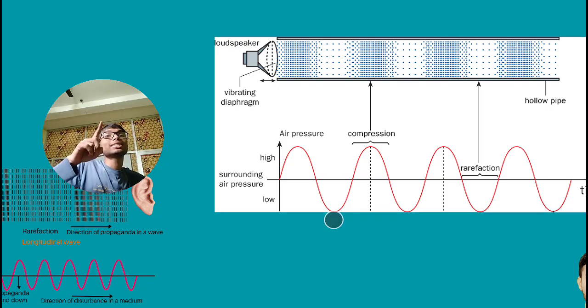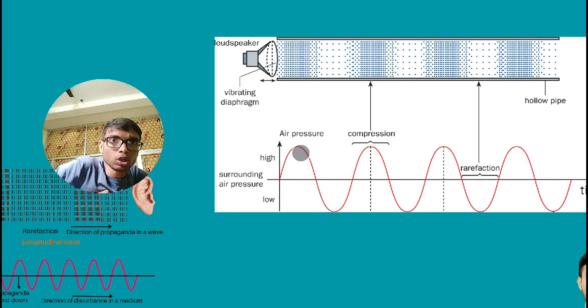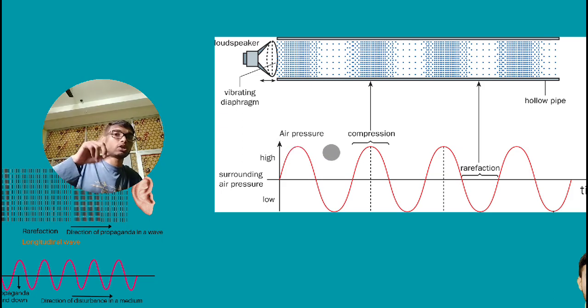From this figure you can understand about frequency and wavelength. Remember, the distance between two wave crests will be the wavelength. Here, between this wave crest and this wave crest, this distance is the wavelength. Remember always. Clear? Now what about the wave trough? Same here, downward you can see the wave trough. So the distance between two wave troughs, this one and this one, the distance between them is the wavelength.